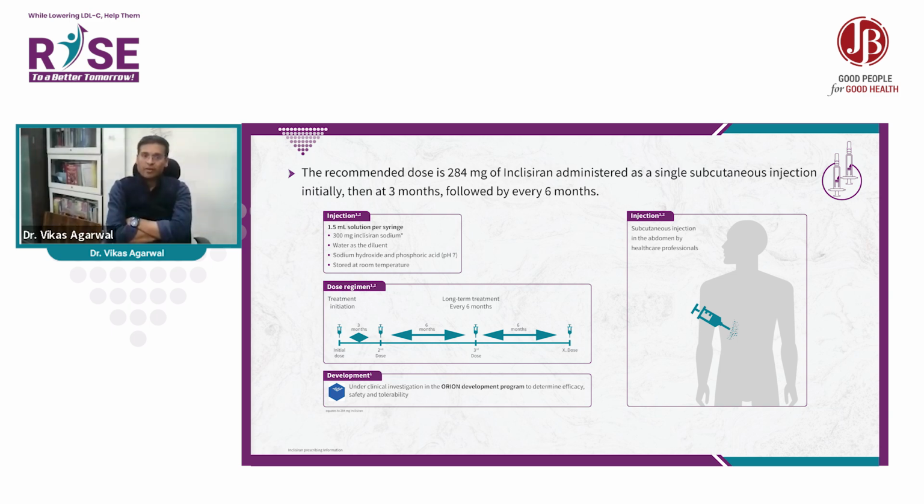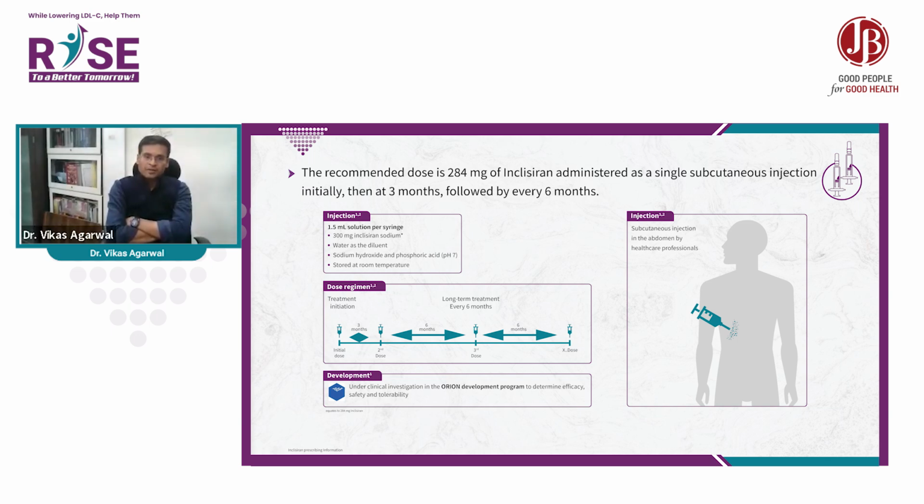The solution is 1.5 ml, where 300 mg inclisiran sodium was taken, with water as the diluent, sodium hydroxide and phosphoric acid for the maintenance of the pH, and store at room temperature. Dose regimen: initial dose, subcutaneous, in hospital settings, second dose after 3 months, and after that 6 monthly for long-term